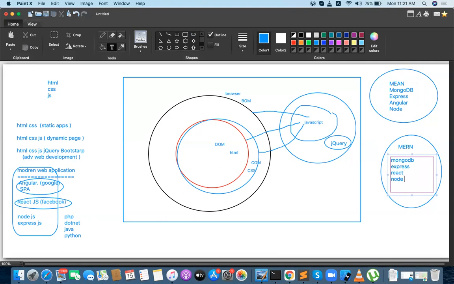The concept is the same. The only thing is, when you go to the MEAN stack, Angular is here. When you go to the MERN stack, React is available. But MongoDB, Express, Node is common. MongoDB is the database, a lightweight NoSQL database, which is going to be integrated into your modern web application.